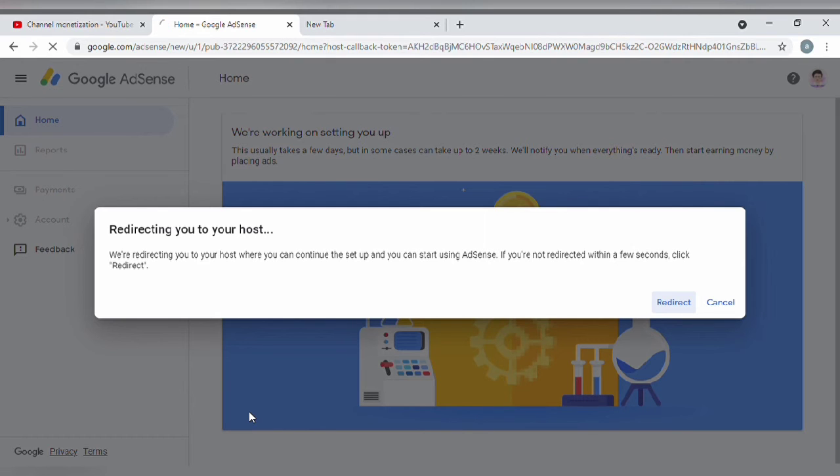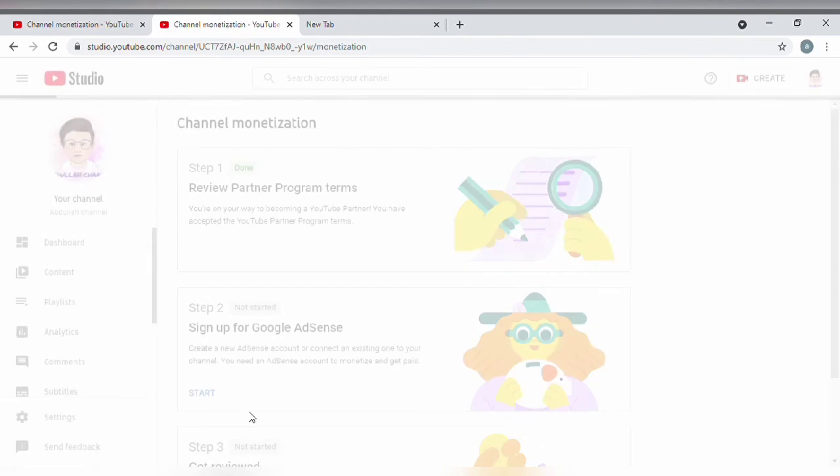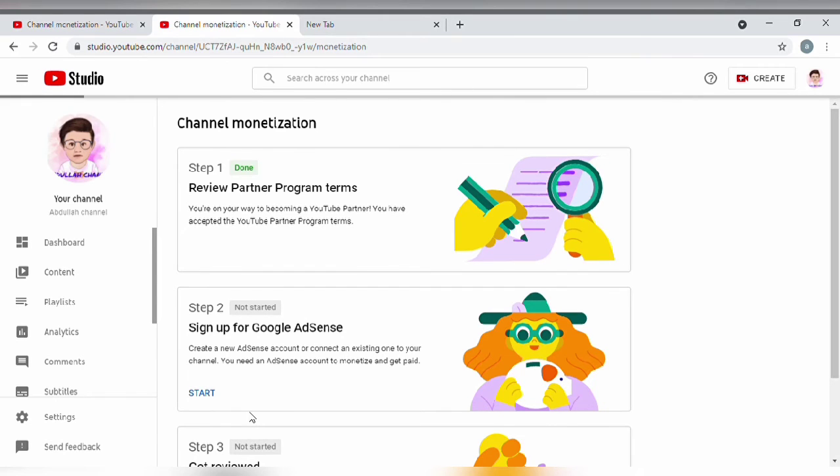When you give submit, it will say redirecting you to your host. So you don't have to worry when they say redirecting, that your account won't get created. It's nothing like that. It takes time for Google AdSense to set up your account. They'll check all the details, like your YouTube page and whether your email ID is correct or not, and then they will set up your page. So it takes almost half a day or more than that. So wait until that process is over.